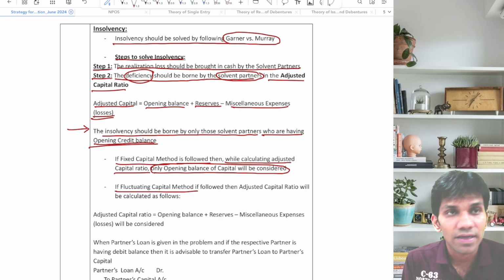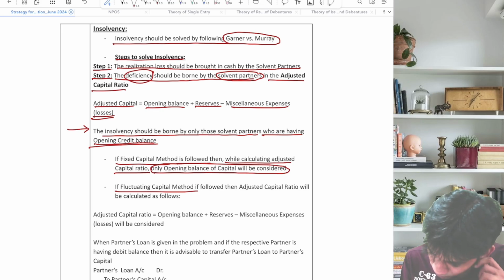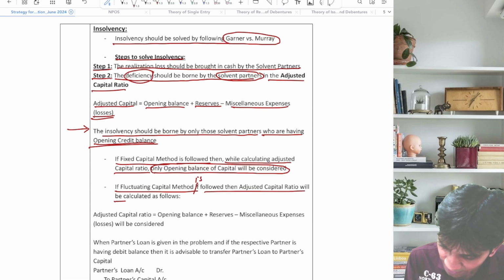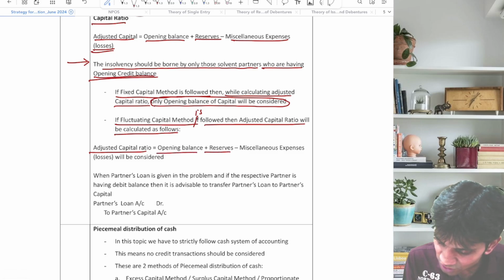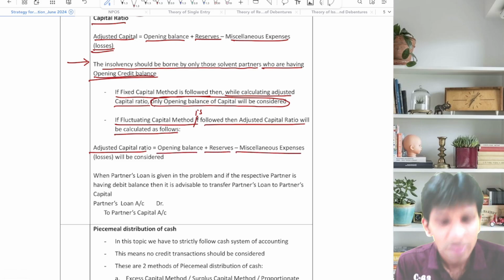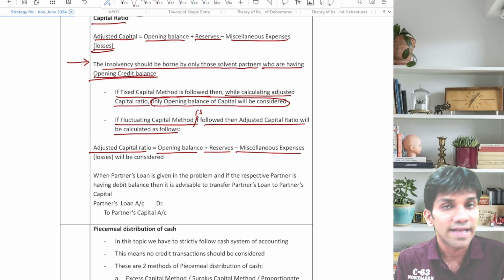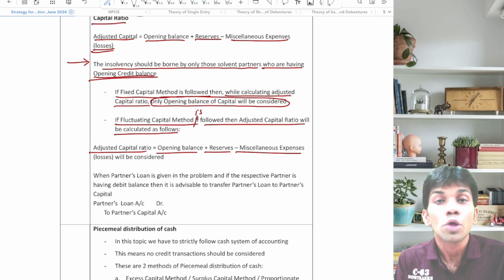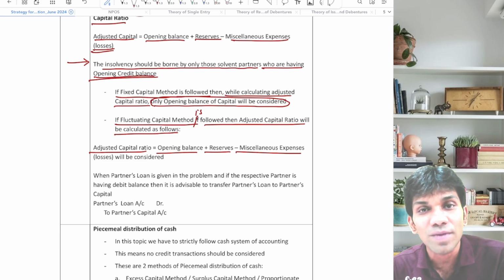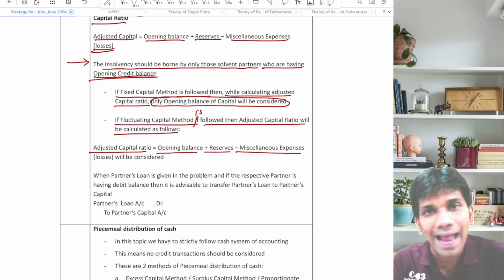If fluctuating capital method is followed, then adjusted capital ratio will be calculated as follows. Adjusted capital ratio is equal to opening balance plus reserves minus miscellaneous expenses. So guys, यहाँ पे ध्यान रखिए कि adjusted capital ratio के definitions अलग अलग हैं. जब आप fixed capital method follow कर रहे हैं तो only the opening balance of capital needs to be considered for calculating the adjusted capital ratio.